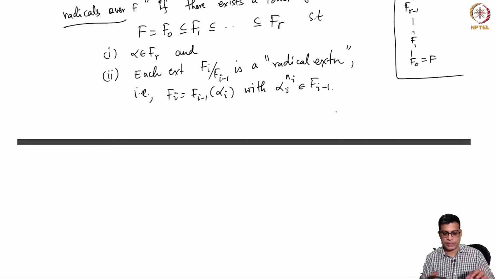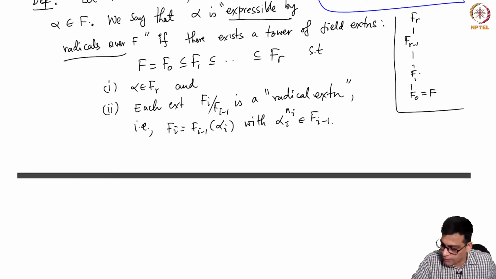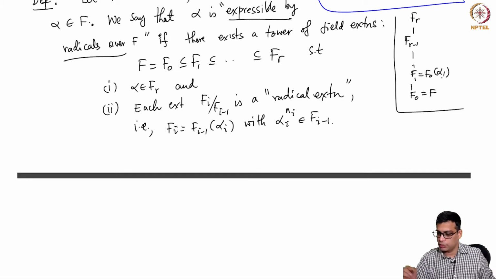So basically what we are saying is that this is F0 adjoined alpha 1, a power of alpha 1. Alpha 1 is an n1th root of an element of F.